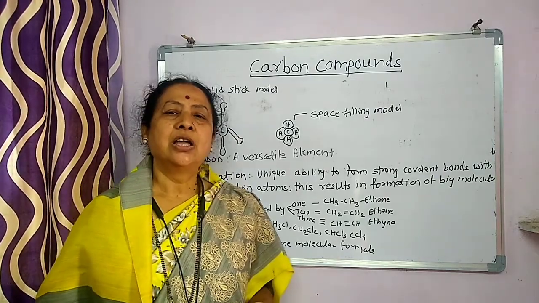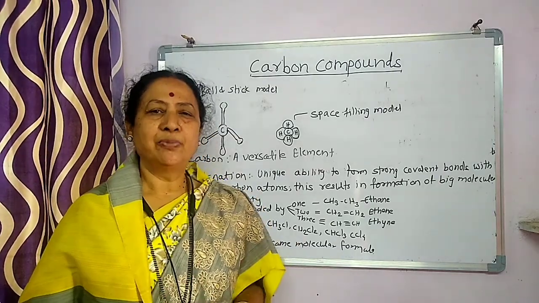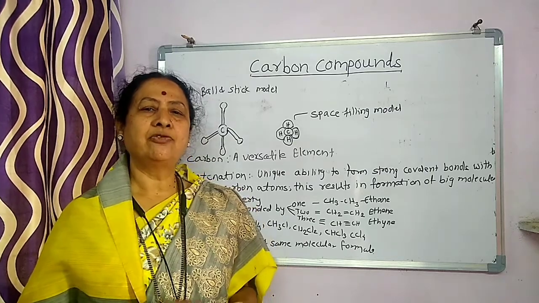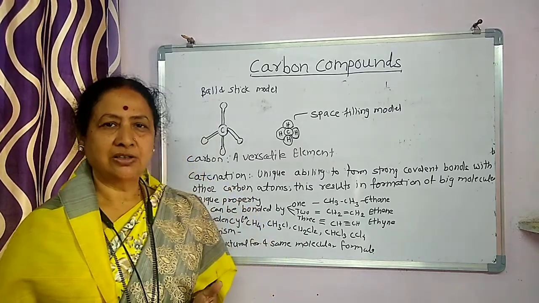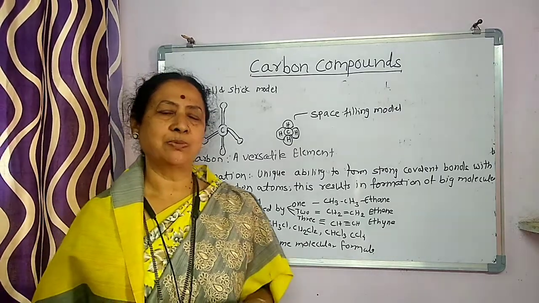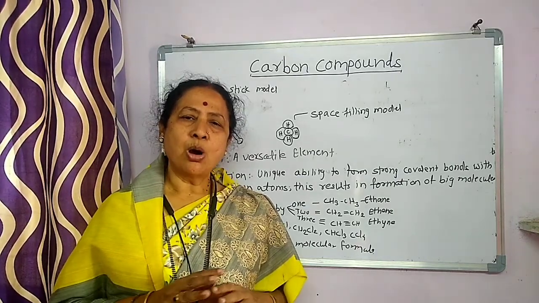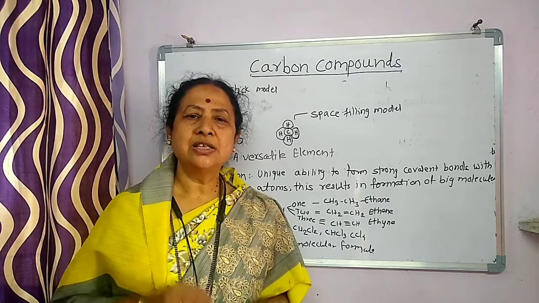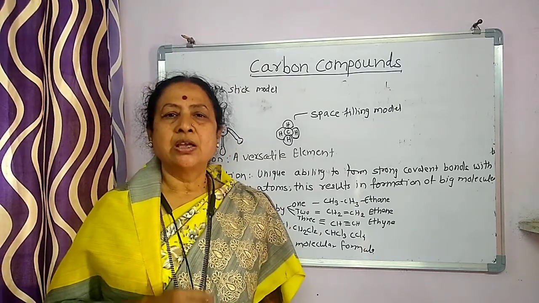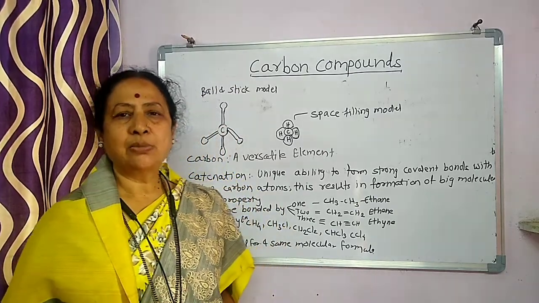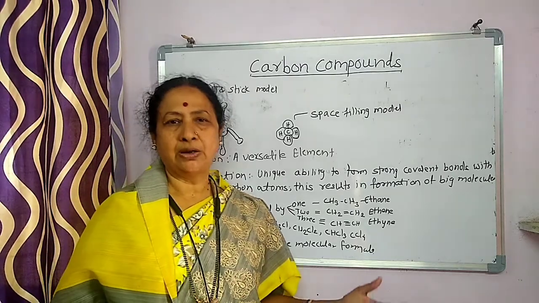We considered in the beginning of the period that each and every object that surrounds us, except the glass, soil, and the metal material, all materials consist of carbon. The main thing is that carbon can form strong covalent bonds.